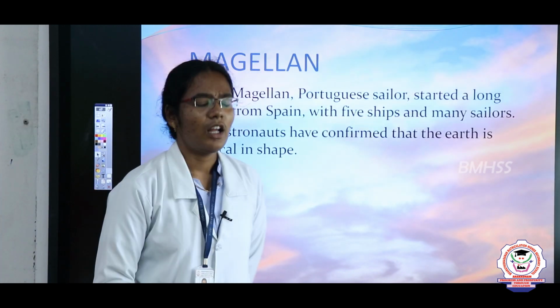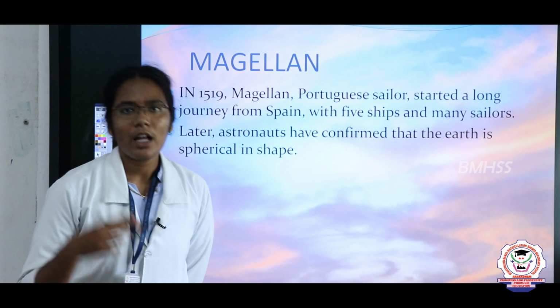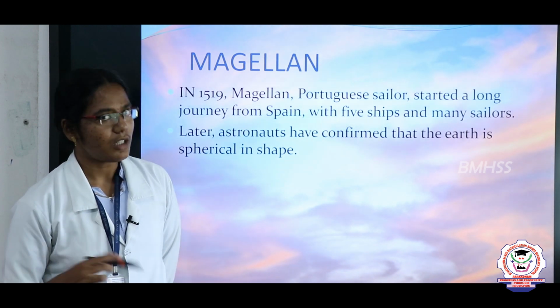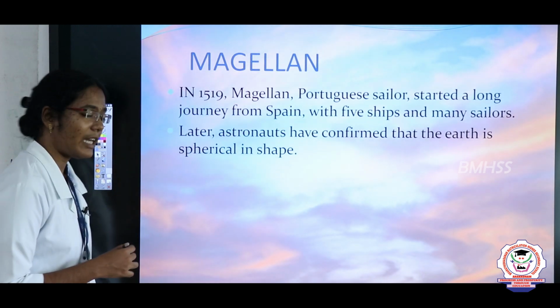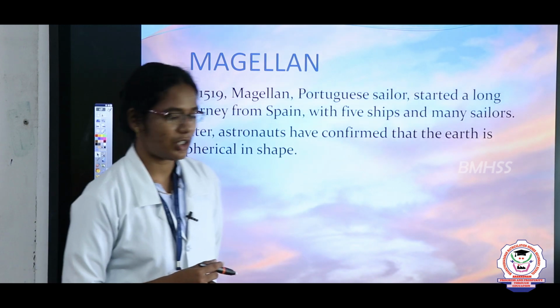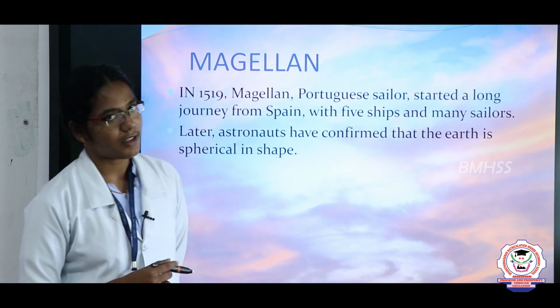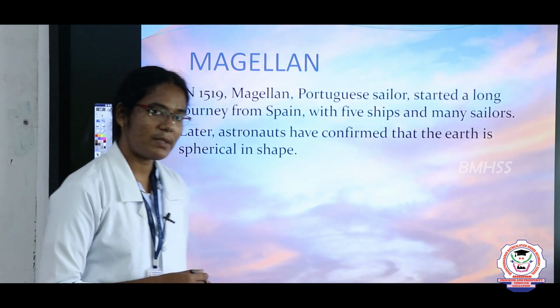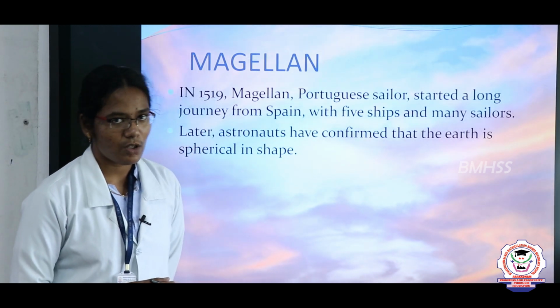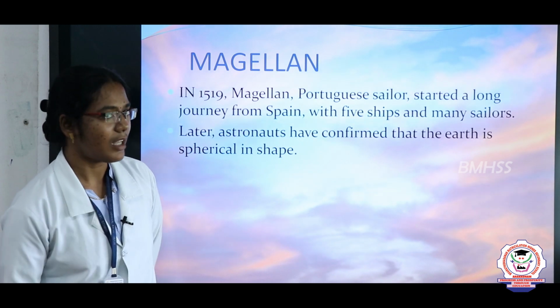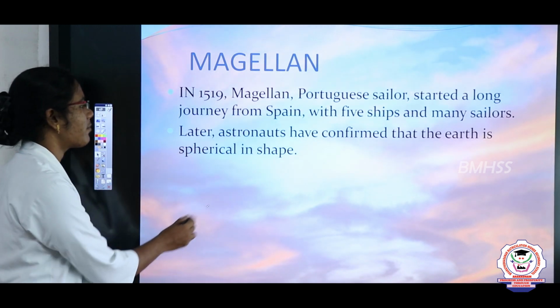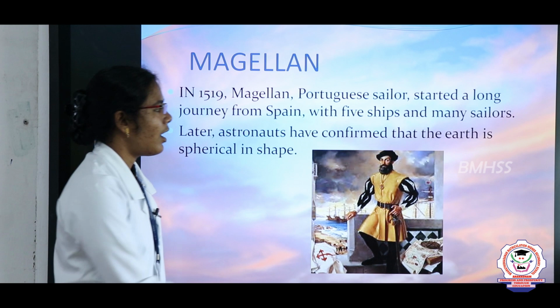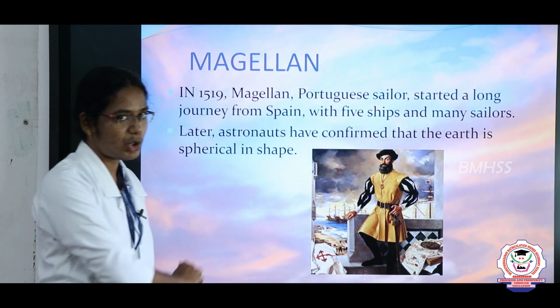Shape of the Earth. Earth looks like a huge ball. It is round in shape. In the year 1590, Magellan, a Portuguese sailor, confirmed that the Earth is spherical in shape. Later, astronauts went to space and brought back pictures of the Earth. They also confirmed that the Earth is spherical in shape.